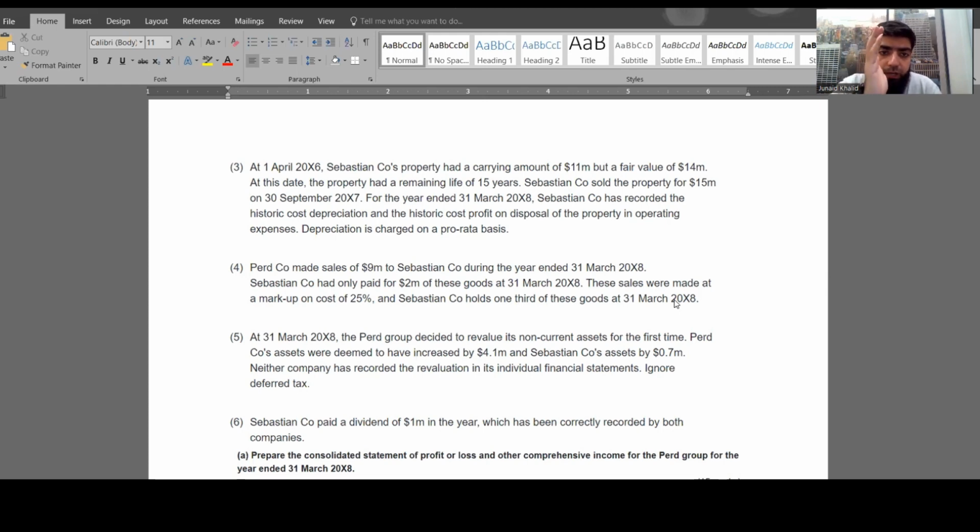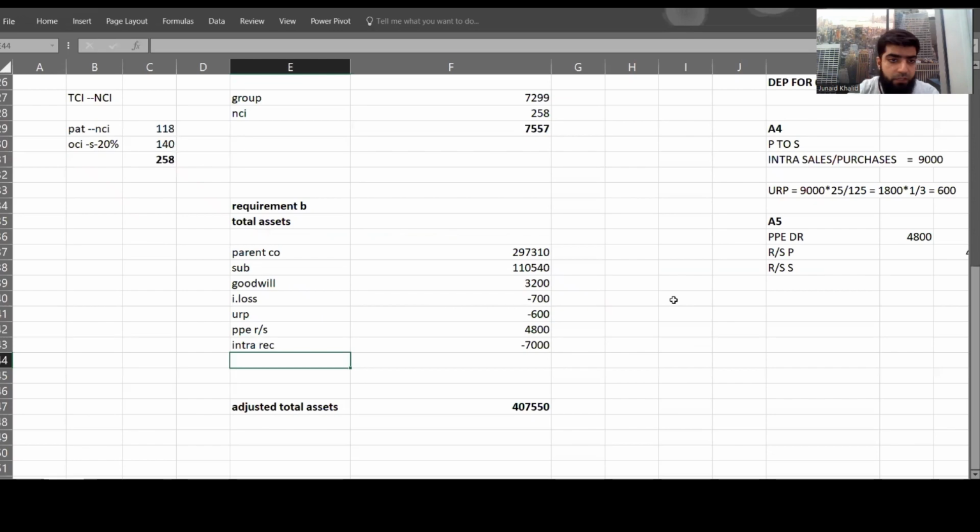Sebastian, that is a subsidiary company, sold the property on 30th September, that is after 6 months during this accounting period. For the year ended 31st March 20x8, Sebastian Company has recorded the historic cost depreciation as well as the gain on disposal related to that property. Okay, we have already made an adjustment in the consolidated P&L. We have already recorded the necessary adjustment in the consolidated P&L.